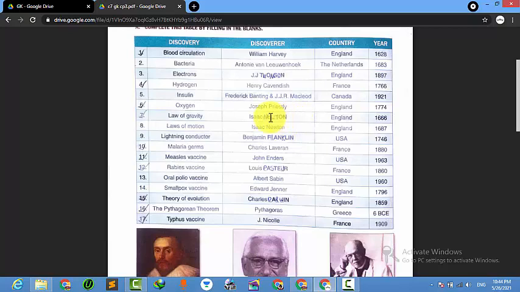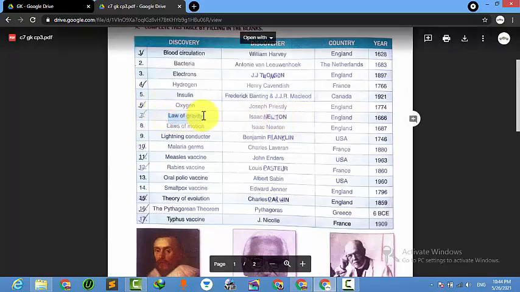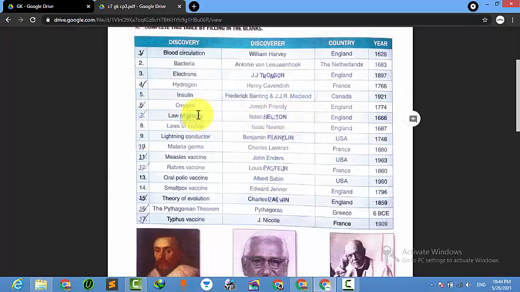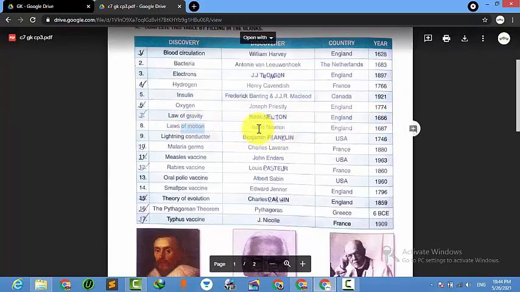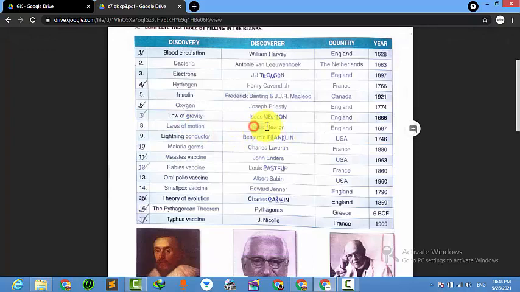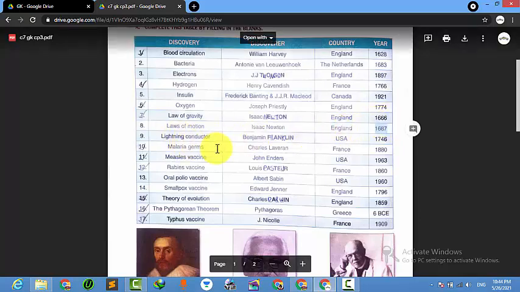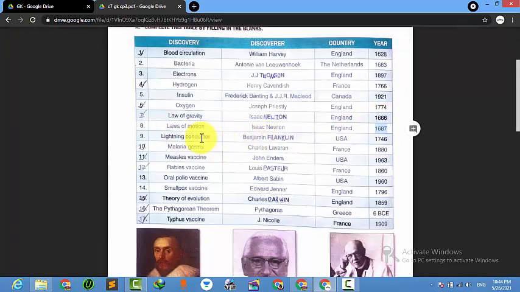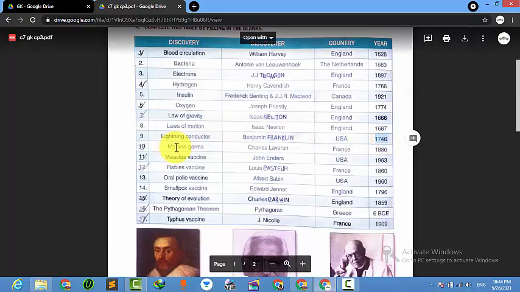Law of gravity, we all know about it, right? Isaac Newton, England. There are so many laws; you have already been learning them in your science subject. Who is the discoverer? Isaac Newton, England, in 1666. The law of motion was also discovered by Isaac Newton in England in 1687. There was a huge gap, right? Lightning conductor is not that important, but still I will read it: Benjamin Franklin, from USA, in 1746.